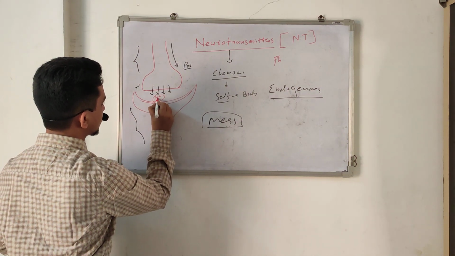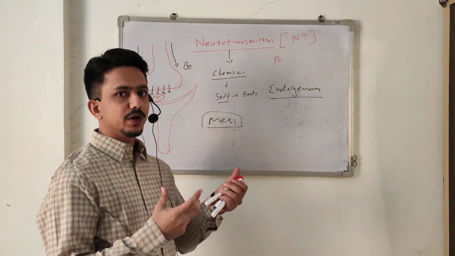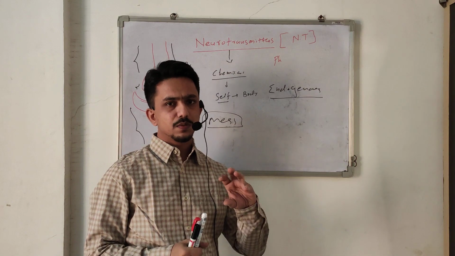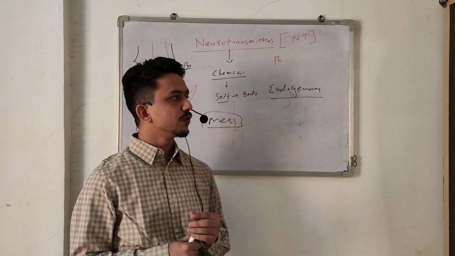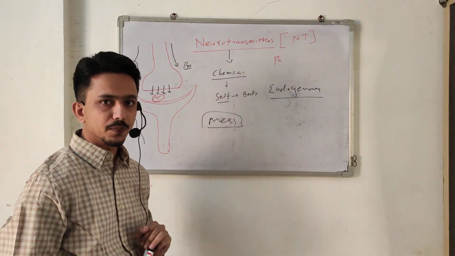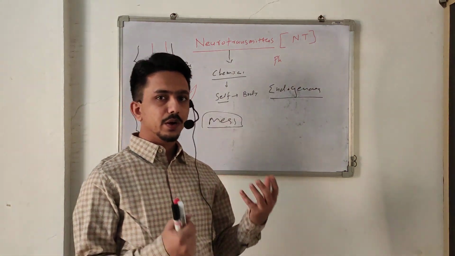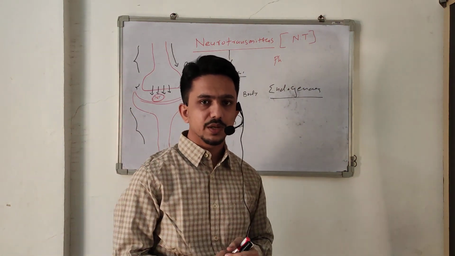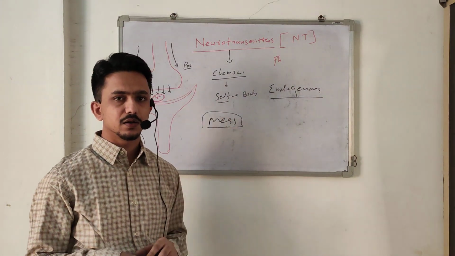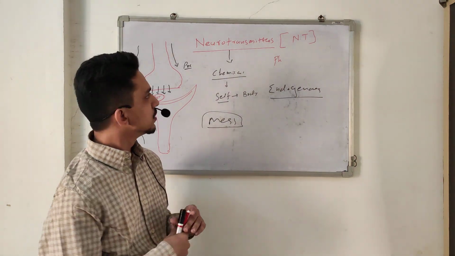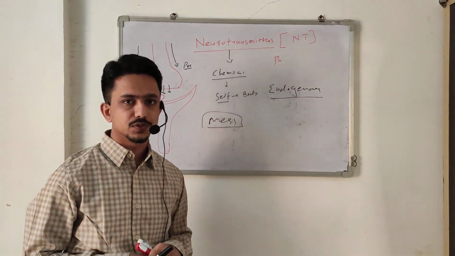This is a neurotransmitter. Basically, a neurotransmitter is a very simple substance. They are made from amino acids, with a few steps of synthesis. So the biosynthesis of neurotransmitters is very simple. Many neurotransmitters are basically amino acids present in our body, like glutamate, a very basic amino acid. So a neurotransmitter is a very simple substance, as well as a very complex one.